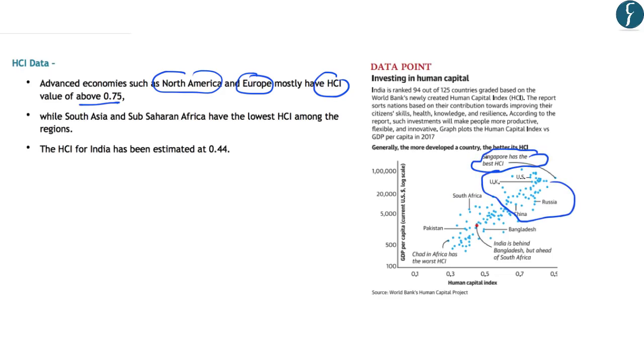And countries like the United Kingdom, United States, China and Russia have a Human Capital Index of around 0.7 or 0.75. However, the countries of South Asia and Sub-Saharan Africa have the lowest Human Capital Index. And this can be seen in the map here that African and Sub-Saharan countries are the worst performers. However, the countries that have performed averagely are countries like India, Bangladesh, etc. The Human Capital Index for India is estimated at about 0.44, and this can be seen in the map here. And one important fact is that India is behind Bangladesh. However, it is ahead of South Africa in terms of Human Capital Index.